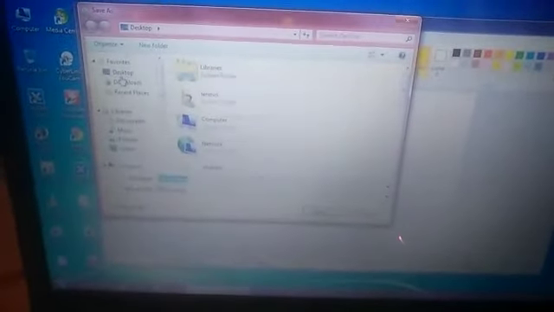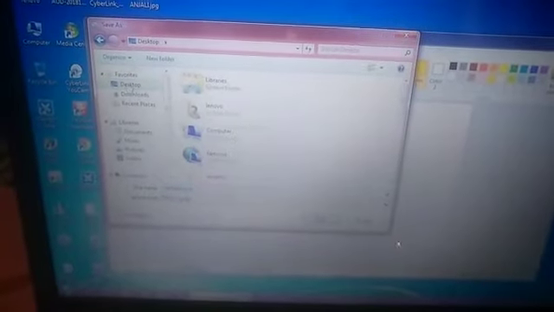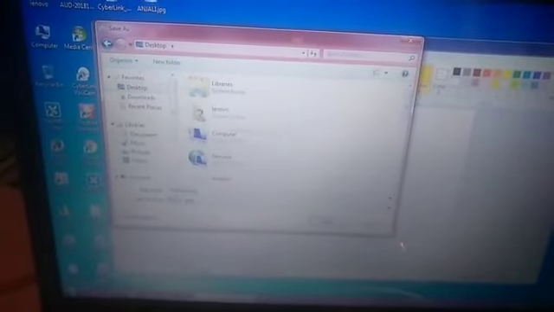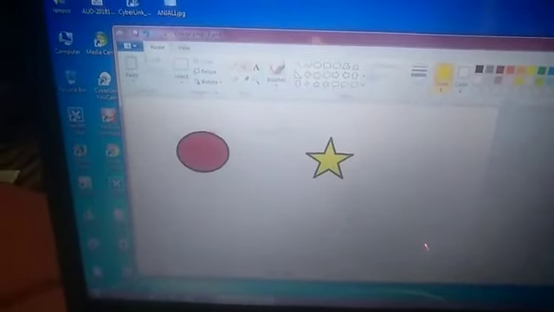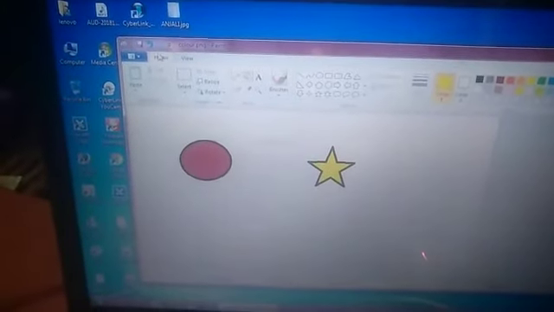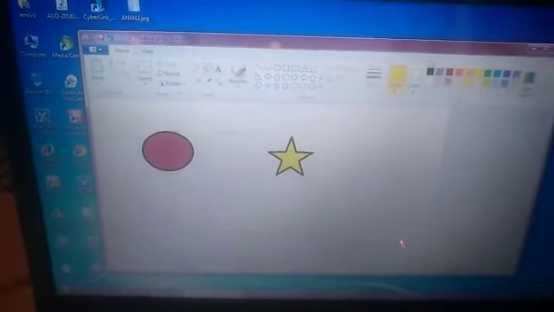I want to keep it on the desktop, so just click on desktop and write the name, whatever name you want to give. I will give it color. I have given the name as color and then I just want to save it. Click on save. See the name, it is coming in your title bar.